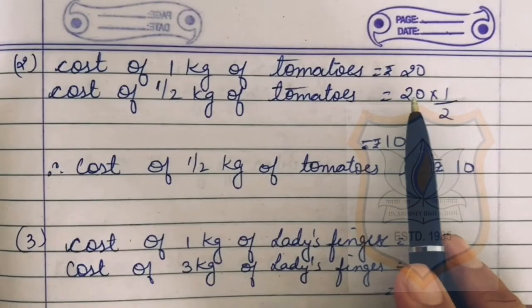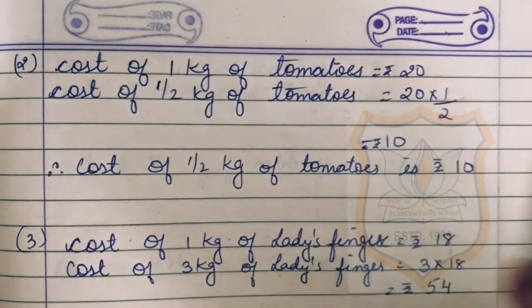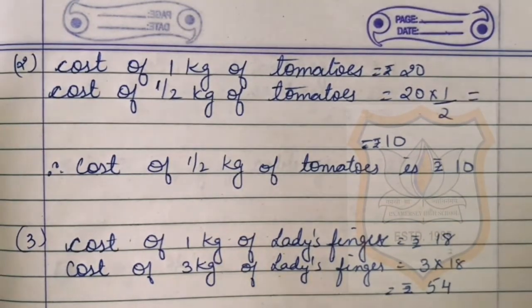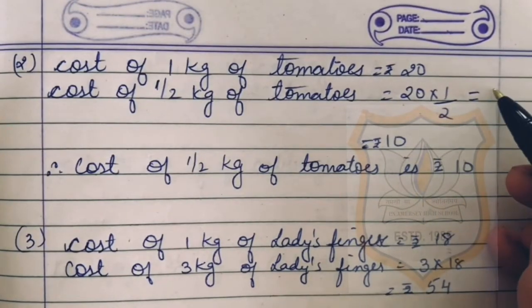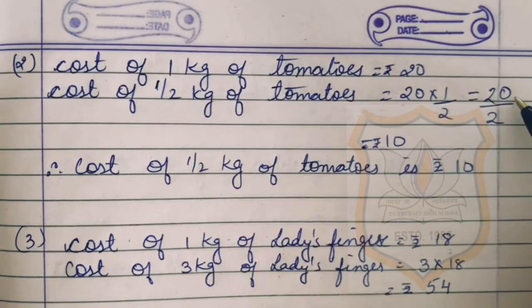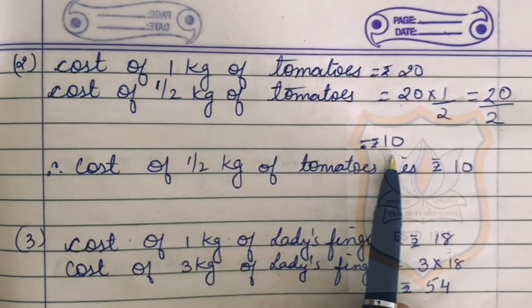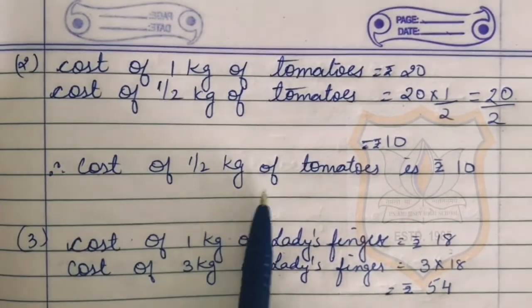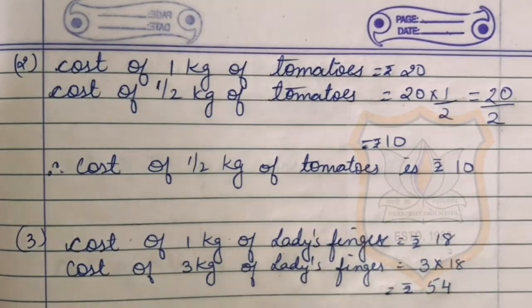So we will multiply 20 by half. By multiplying 20 and half we will get 20 ones are 20 and we will write 2 over here. By dividing this 20 by 2 we will get rupees 10. Therefore the cost of half kg of tomato is rupees 10.